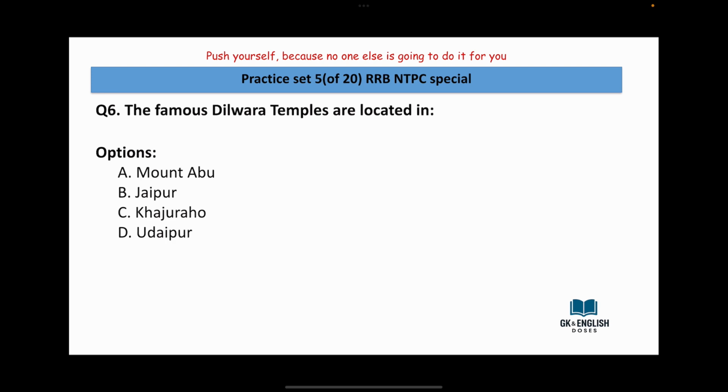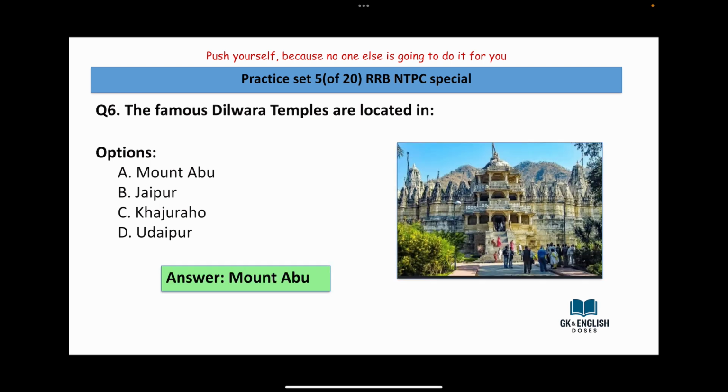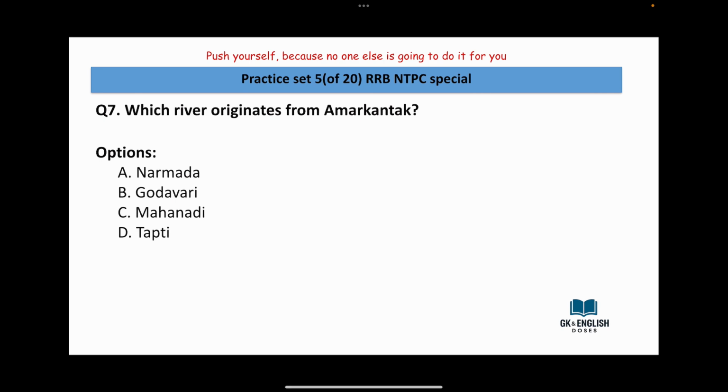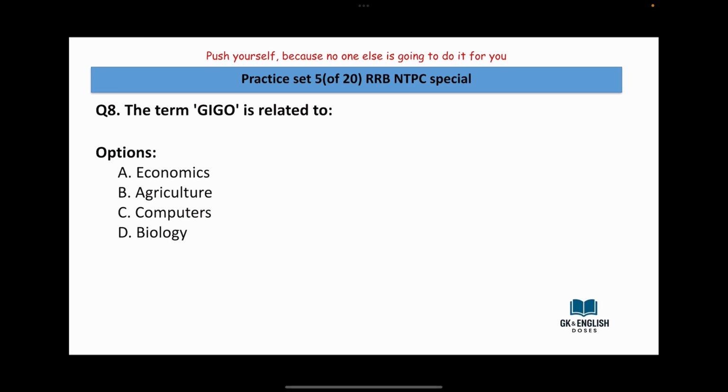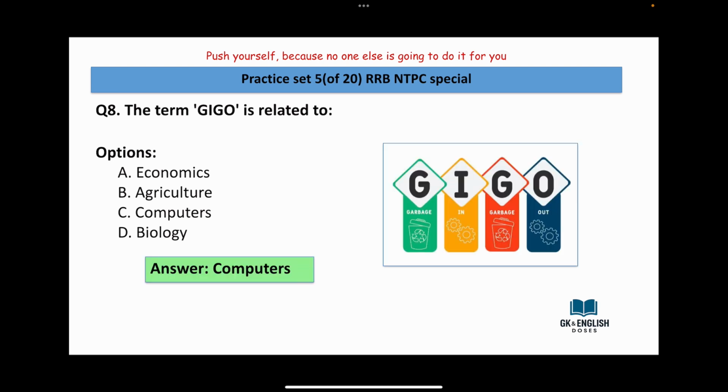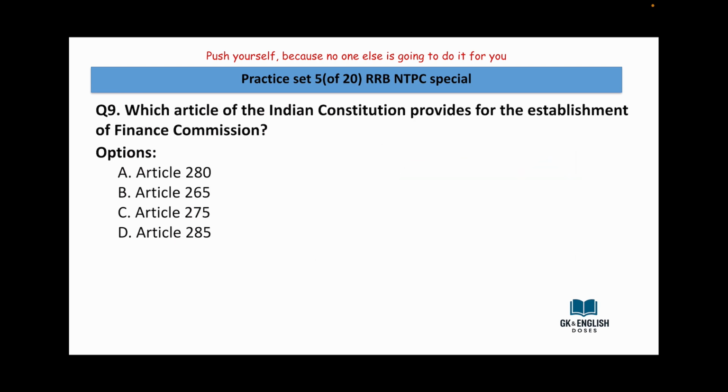The famous Dilwara temples are located in Mount Abu, Jaipur, Khajuraho, Udaipur. Answer is Mount Abu. Which river originates from Amarkantak? Narmada, Godavari, Mahanadi, Tapti. Answer is Narmada. The term GIGO is related to economics, agriculture, computers, biology. Answer is computers. Which article of the Indian Constitution provides for the establishment of Finance Commission?